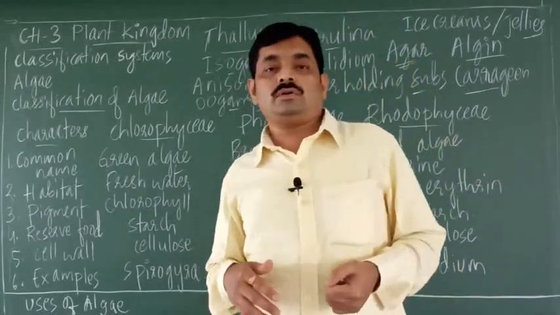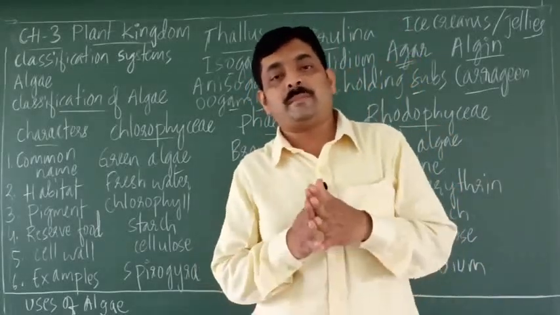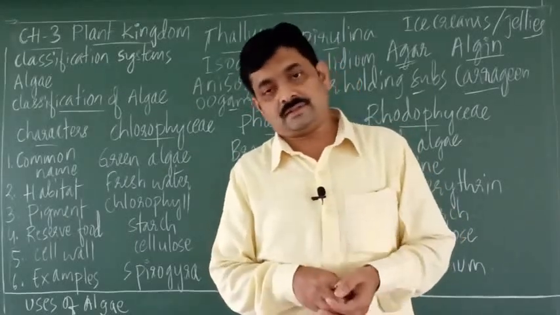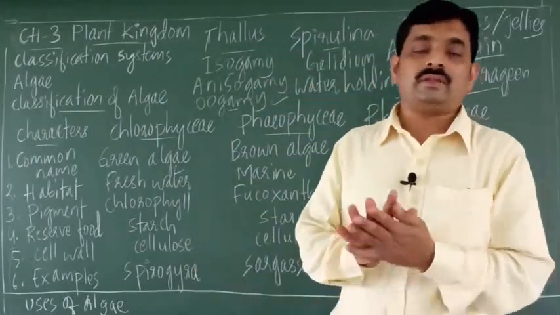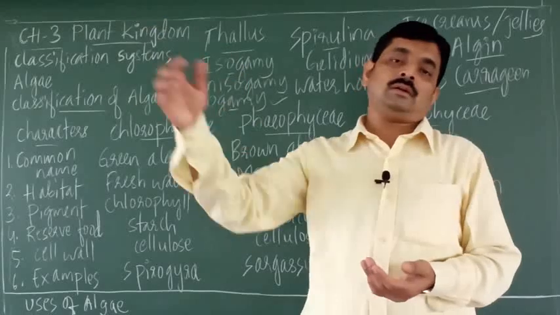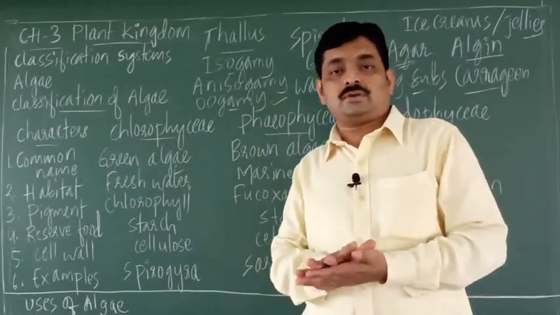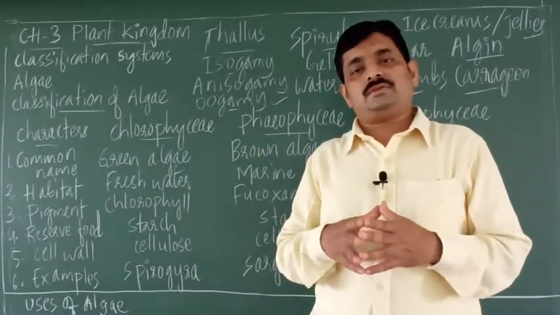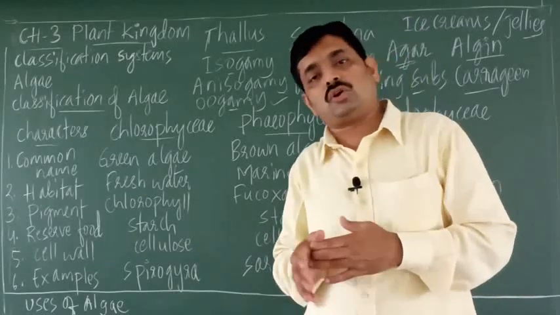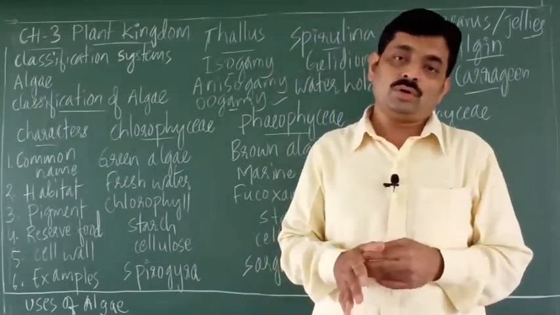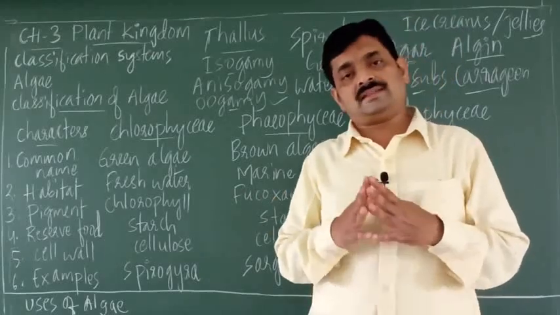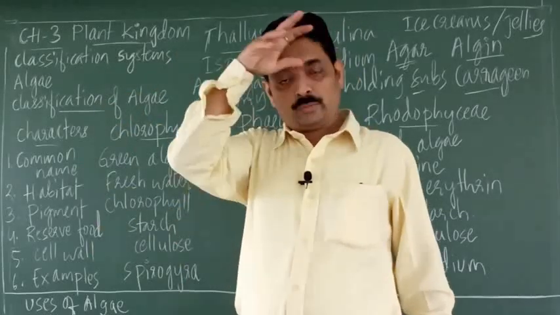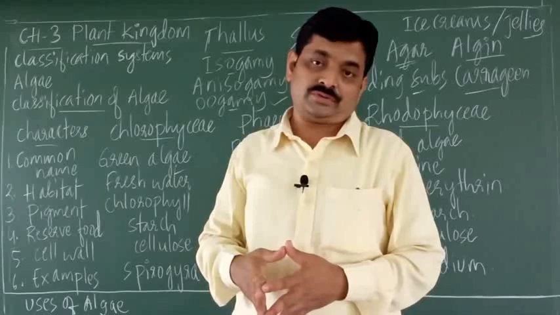Then there is chemotaxonomy. Here chemo indicates the chemical constituents or the chemical substances which are present in the cells, like the carbohydrates, proteins, lipids or fats, right? All these are the chemical constituents. So classification based on such chemical constituents is called chemotaxonomy. So these are some examples of classification systems. Here you may expect some 1 mark questions.